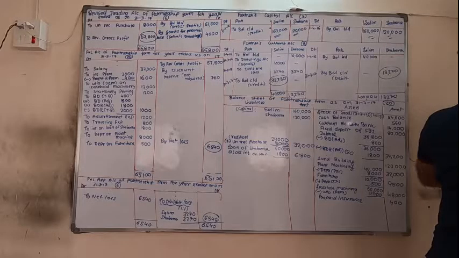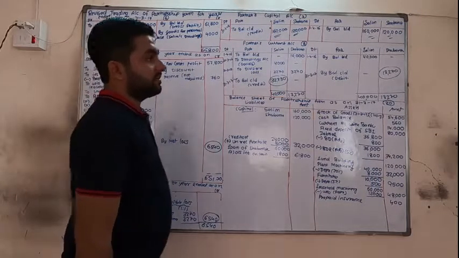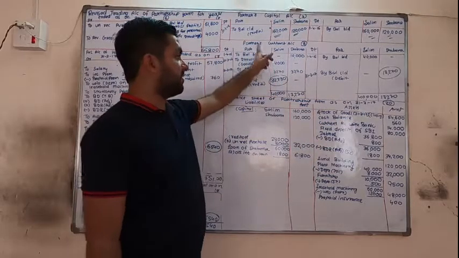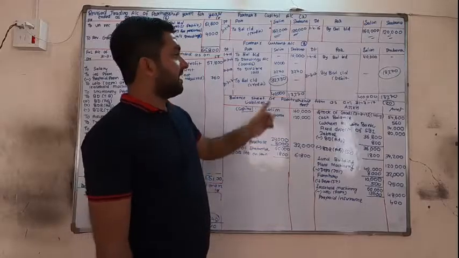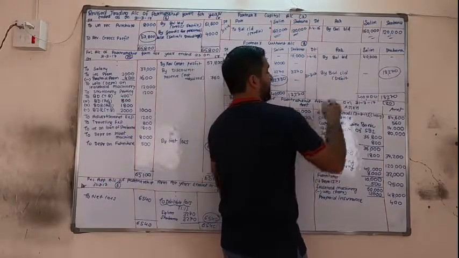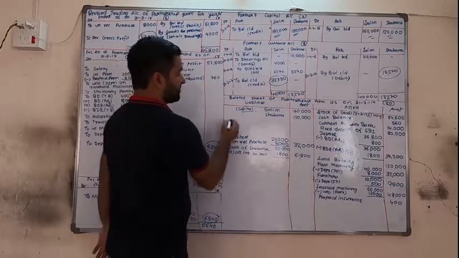Again I would like to explain, please listen here everyone. While closing the current account, Salim's credit side is more than debit side, so the balance is a credit balance. For Shaban, the debit side is more than credit side, so the balance is a debit balance. Now credit balance is on the liability side.